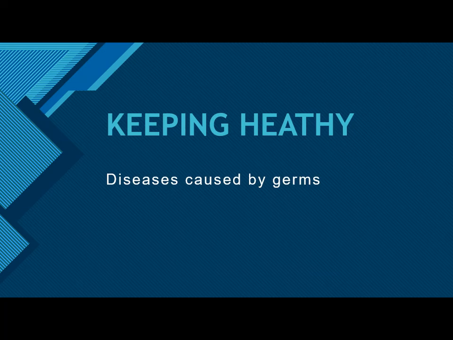Diseases caused by these germs are cholera, jaundice, polio, typhoid and diarrhea. We have already discussed cholera and polio. So what is jaundice? Children, have you heard the word? Yes, ma'am. Jaundice is when you get yellow patches, and even the eyes sometimes turn yellow.